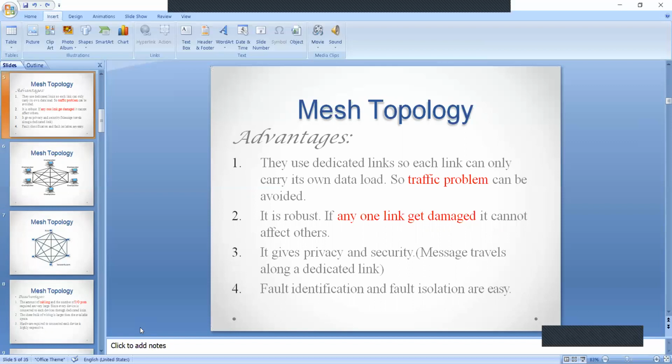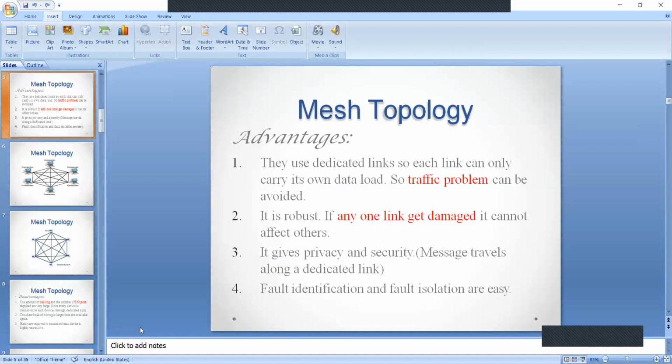Here, coming to this topology, we have n nodes. If any one link is damaged, only those two particular nodes' transmission will be affected. The other nodes are able to transmit the data without any problem. In this way, it is said to be robust. Coming to the next one, it provides privacy and security as well, because the link only carries its own data, not others' data.